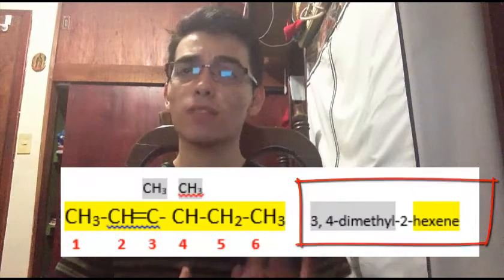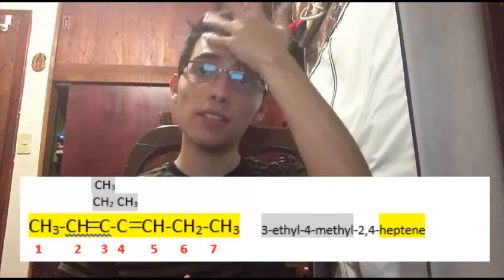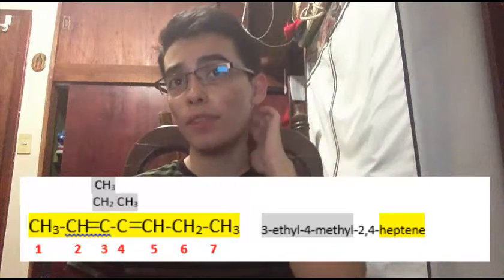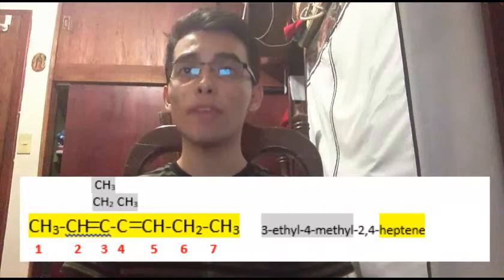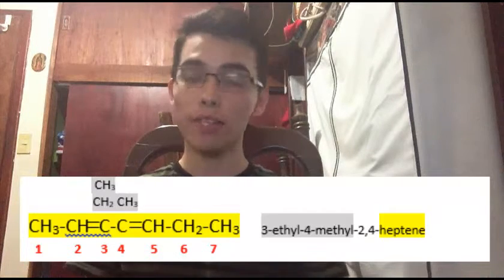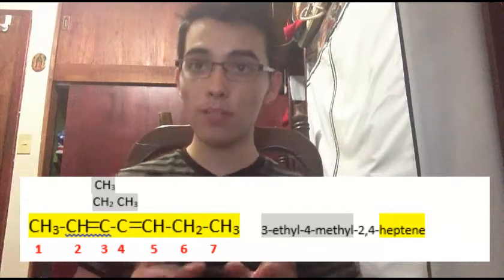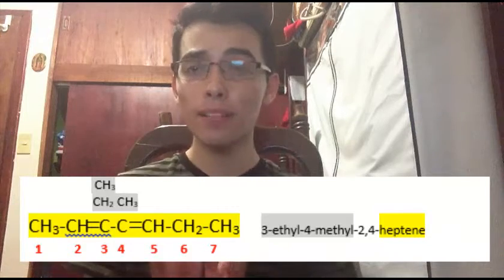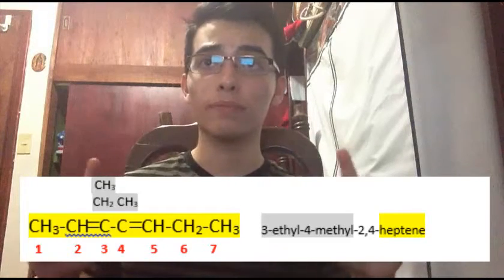And the other example that we have here is 3-ethyl-4-methyl-2,4-heptadiene. The name tells us that we have 7 carbons in the main chain.